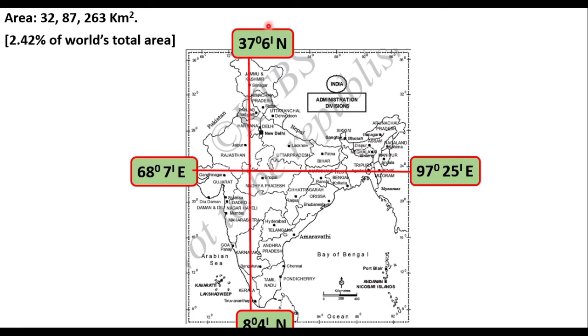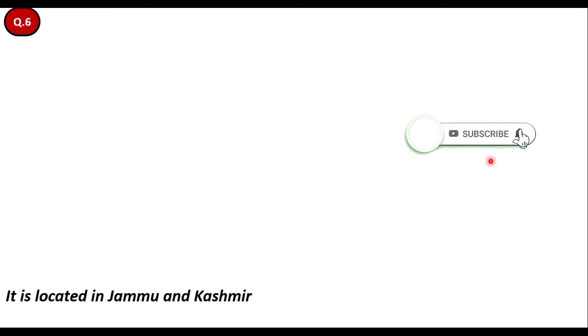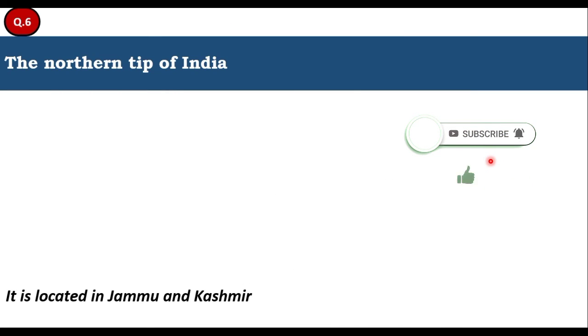We saw that the entire India is located in the northern hemisphere, and therefore these latitudes should be north. As I said, the entire India is located in the eastern hemisphere, therefore the longitudes have east values. So let's move to the next chart.